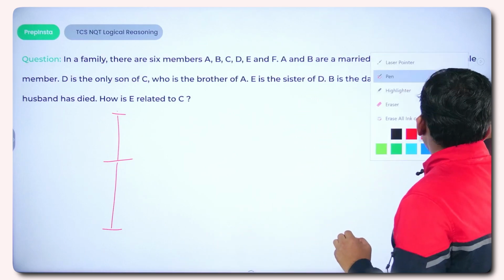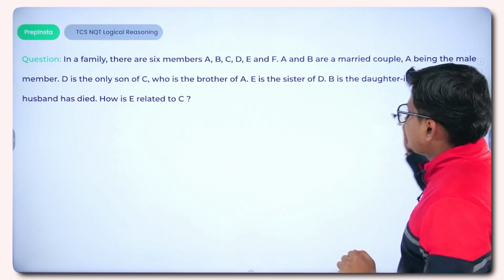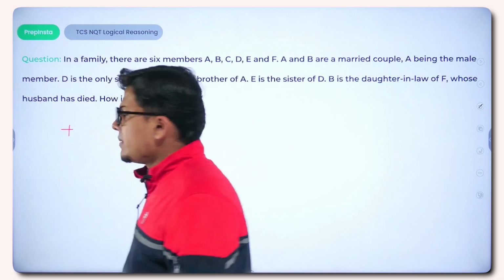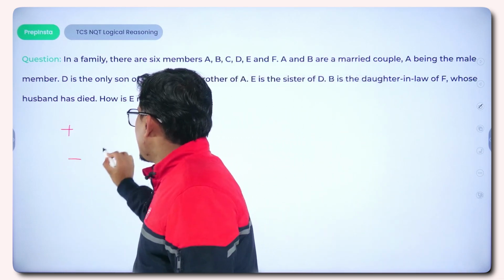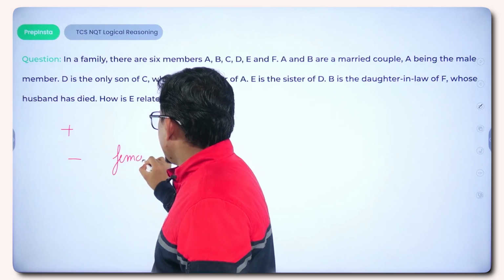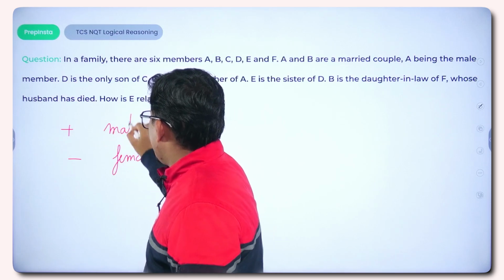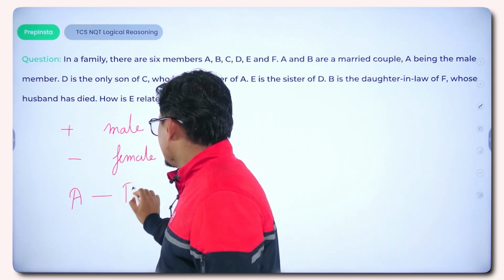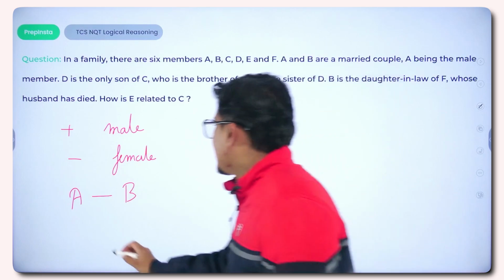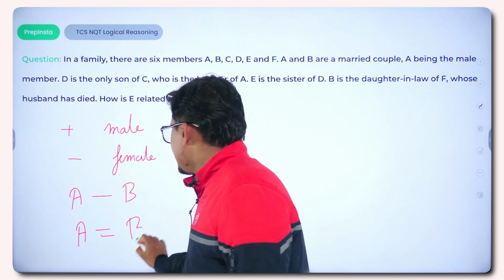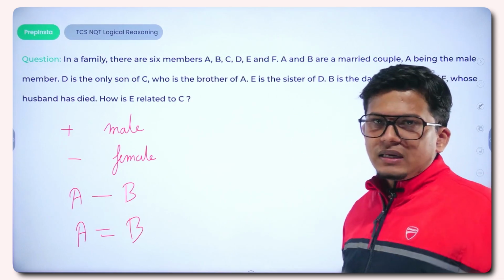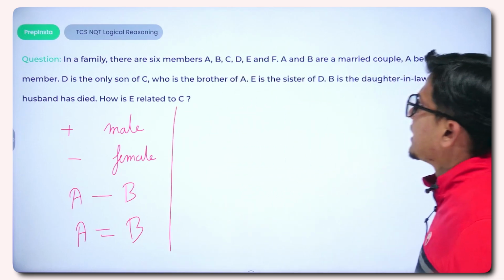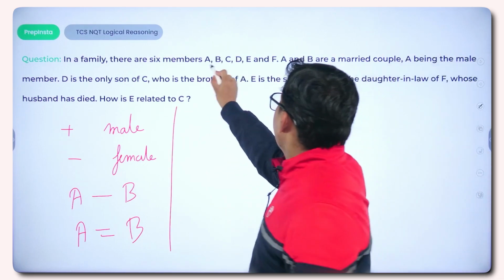Also we need to keep in mind that here we are representing the family members with the help of certain symbols, right? Male members are represented by the plus sign, female members are represented by the minus sign or negative sign. Also if we have to indicate a sibling relation, suppose A and B are siblings, we use a single bond. If A and B are a married couple, we use a double bond to show that they are couples or in a married relation. So now comes the question part. In a family there are 6 members, say A, B, C, D, E, F.